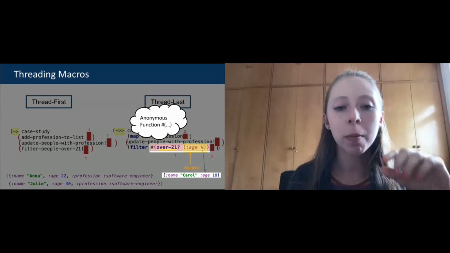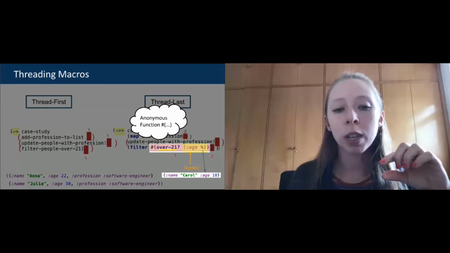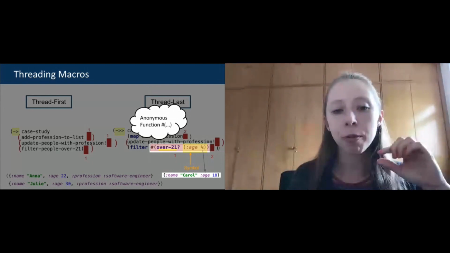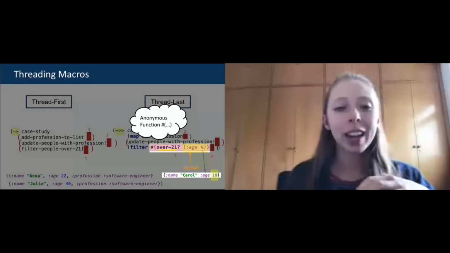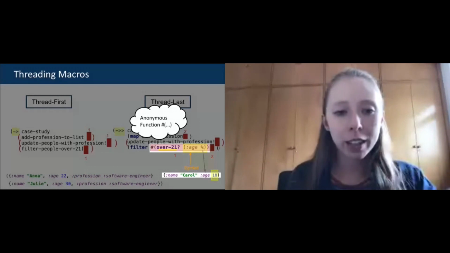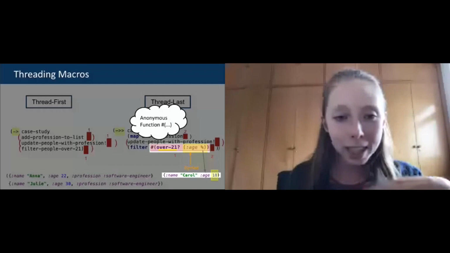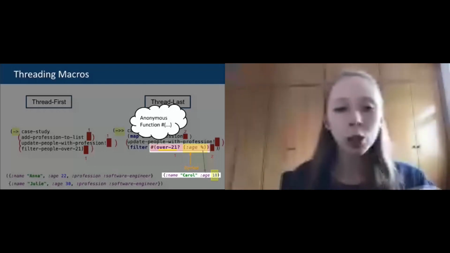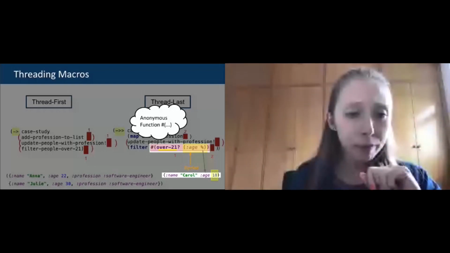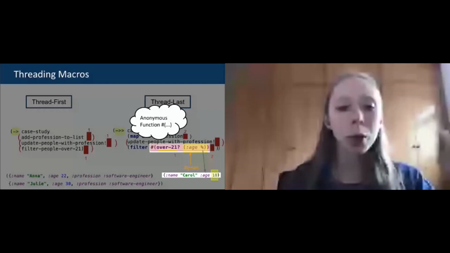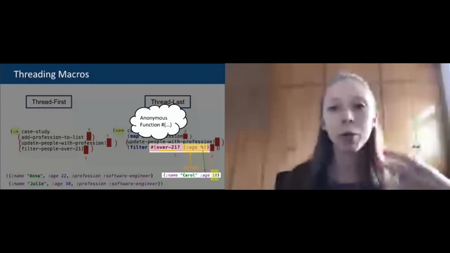So here I am saying that this element that I'm iterating is only going to retrieve to me the value of age. So I'm only passing to this over-21 function the value 18. And this is how I check this anonymous function. This is how it works. So apart from the threading macros, this is something in Clojure really useful that you can use in many situations. And now that we understand what those macros are doing, let's see the implementation of those functions that they are calling.